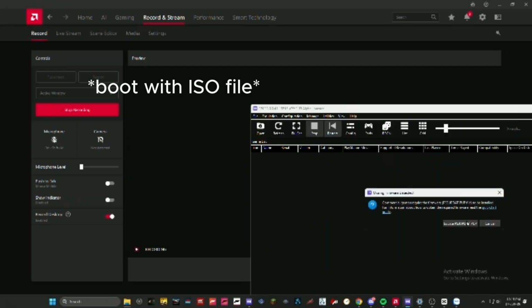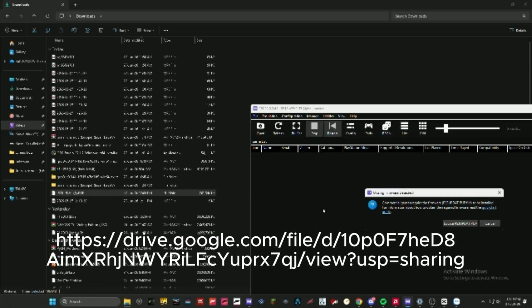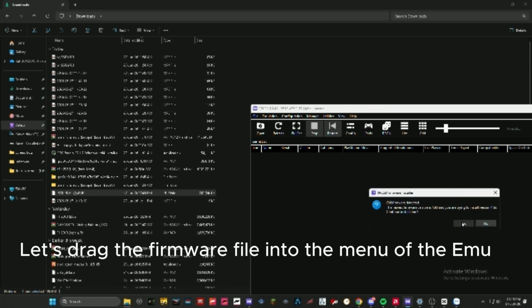We need a firmware. I will leave the Google Drive file of the firmware. Let's drag the firmware file into the menu of the EMU.